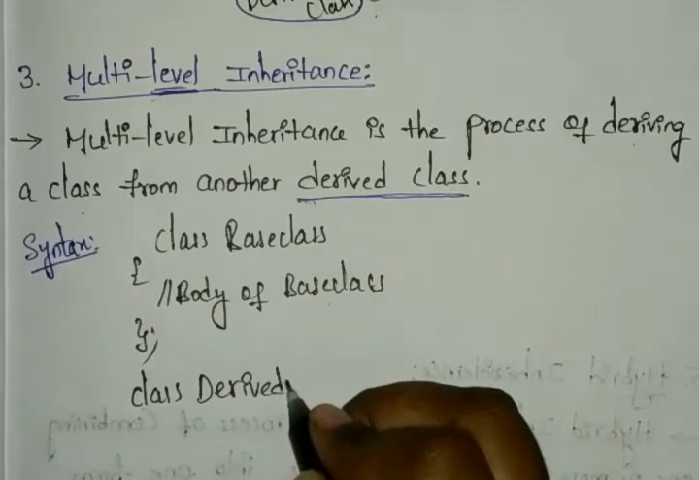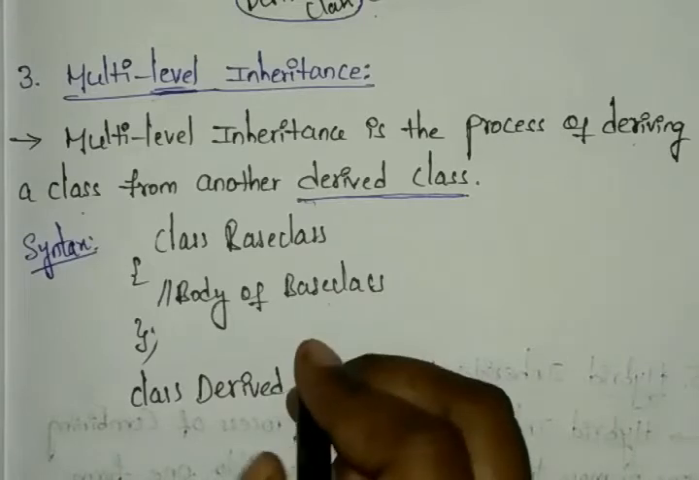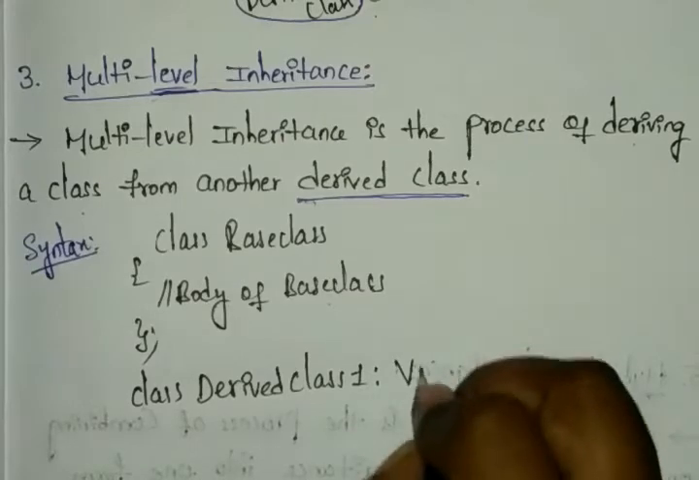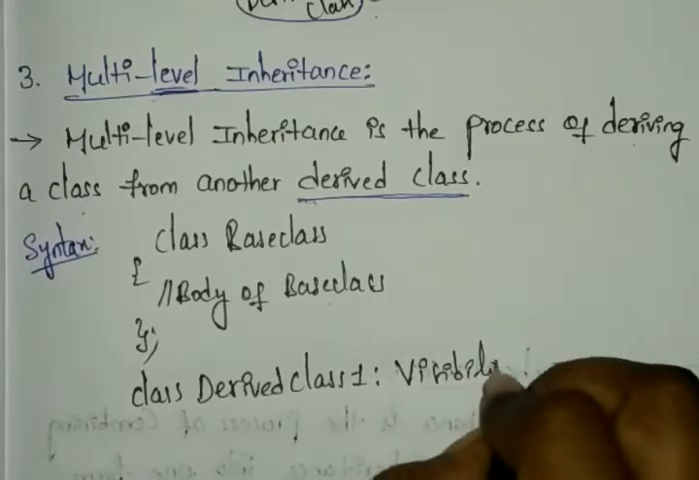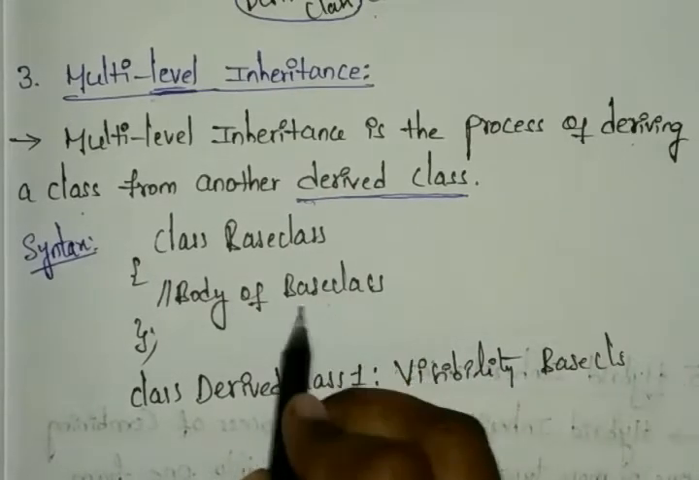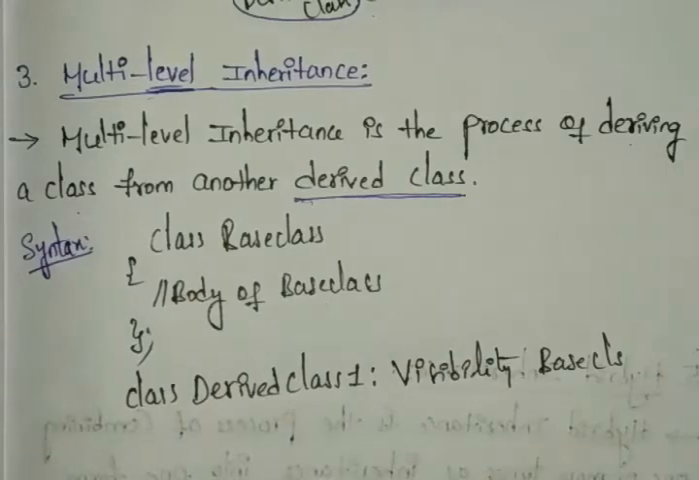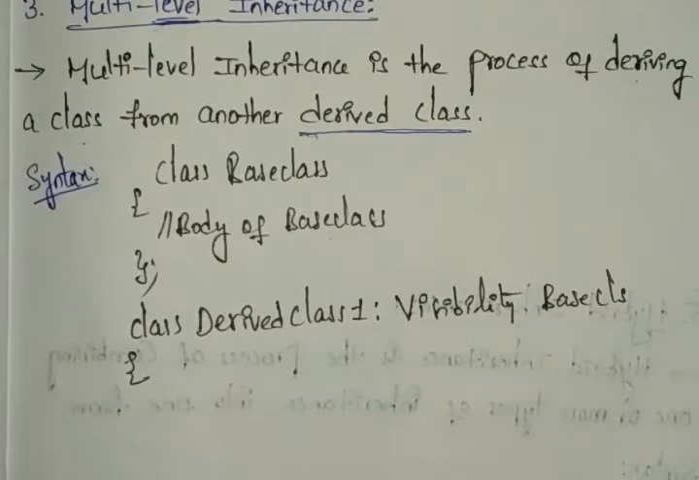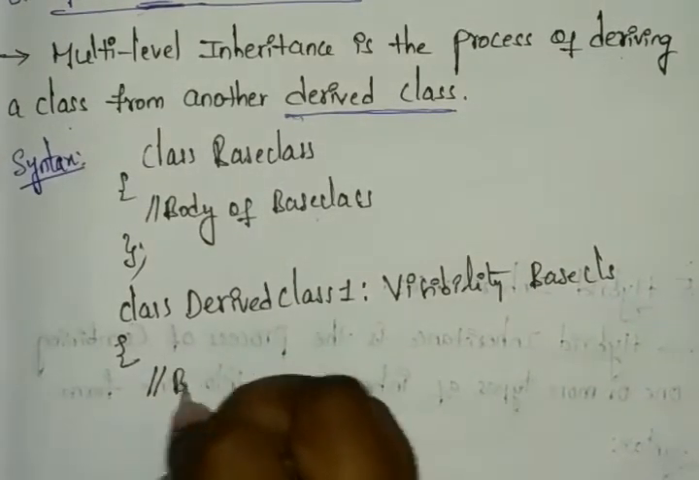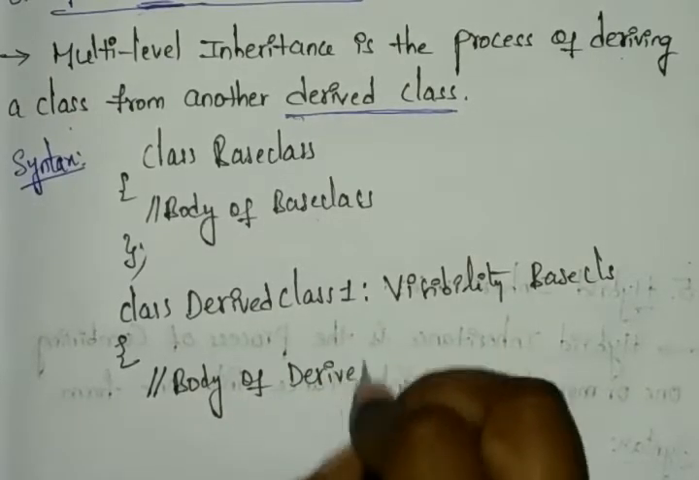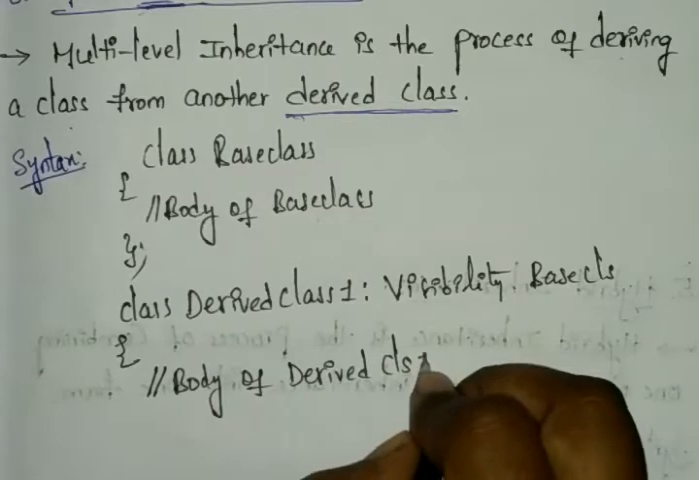First write class derived class 1. In the previous example we wrote base classes 1 and 2. Now you can write derived class 1 and class 2 type. Derived class 1 will have the visibility of the base class, whatever base class you took. And after that open the derived class. In this you can write the body of the derived class.